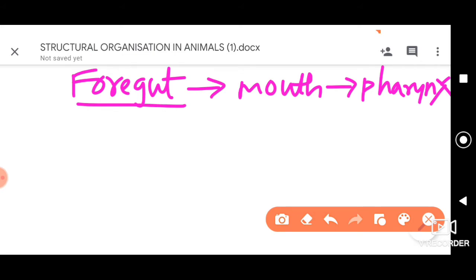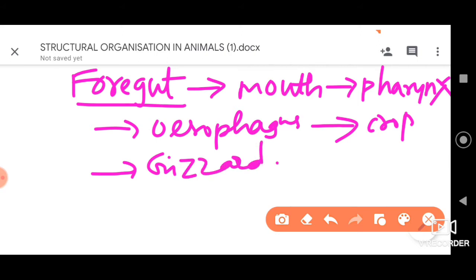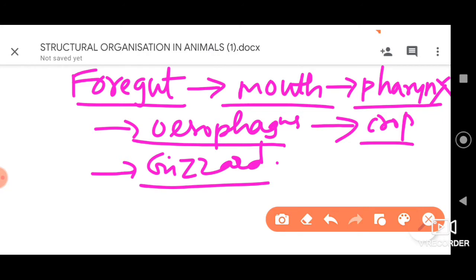Then pharynx leads to esophagus, and then there is crop, and finally gizzard. Let me repeat. The foregut begins with the mouth, which leads to the pharynx, followed by the esophagus, then we have crop, finally gizzard. So these are the parts of the foregut in order.